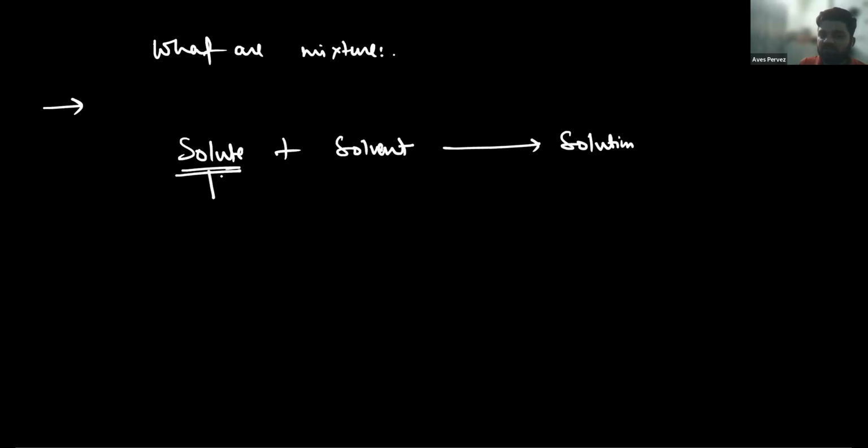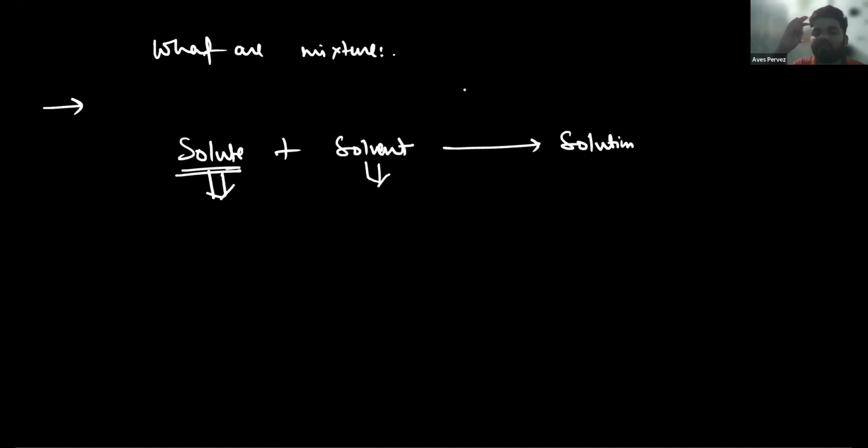The definition is done. When a solute is mixed with a solvent, they form a solution. And what is solute? Solute, solvent and solution. Actually, the state of the solution is considered the same as that of the solvent.